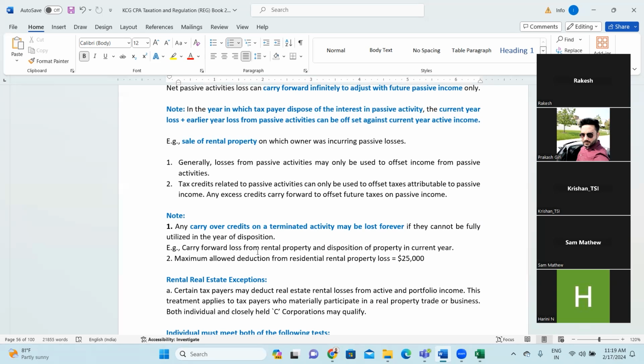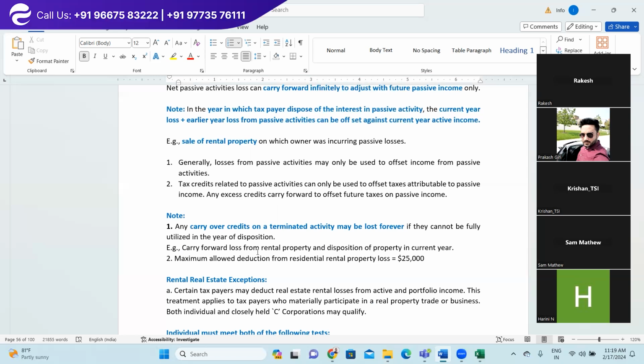Are you guys with me? Yes, sir. So that passive activity loss can be set off only against passive activity income. But unfortunately, your client does not have other sources of income, right? In that scenario, this is considered as a passive activity loss, right? In future years, you can carry forward.